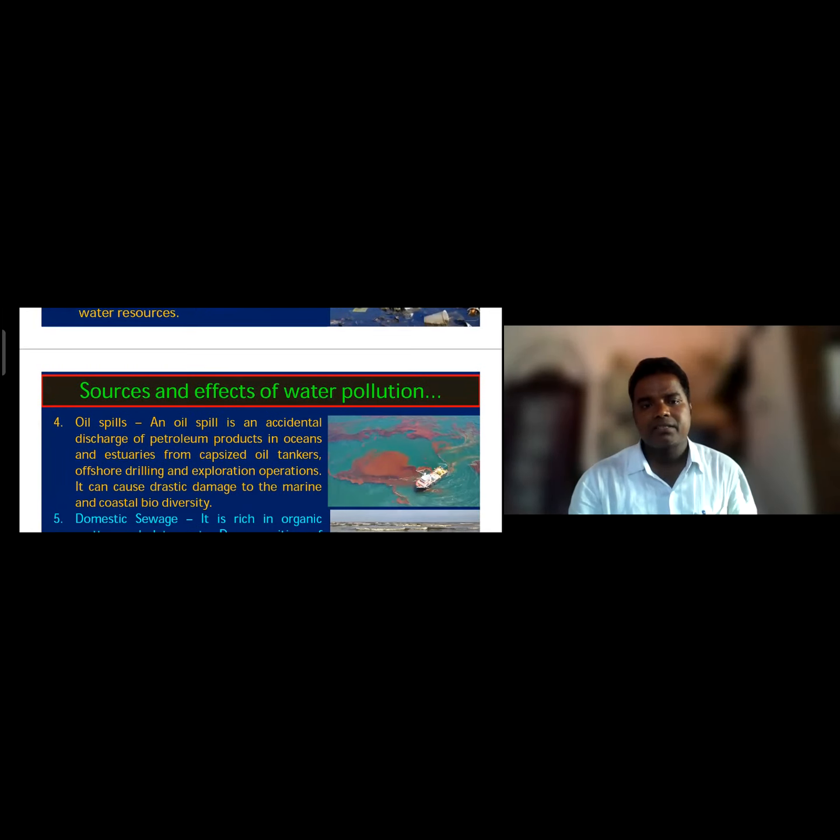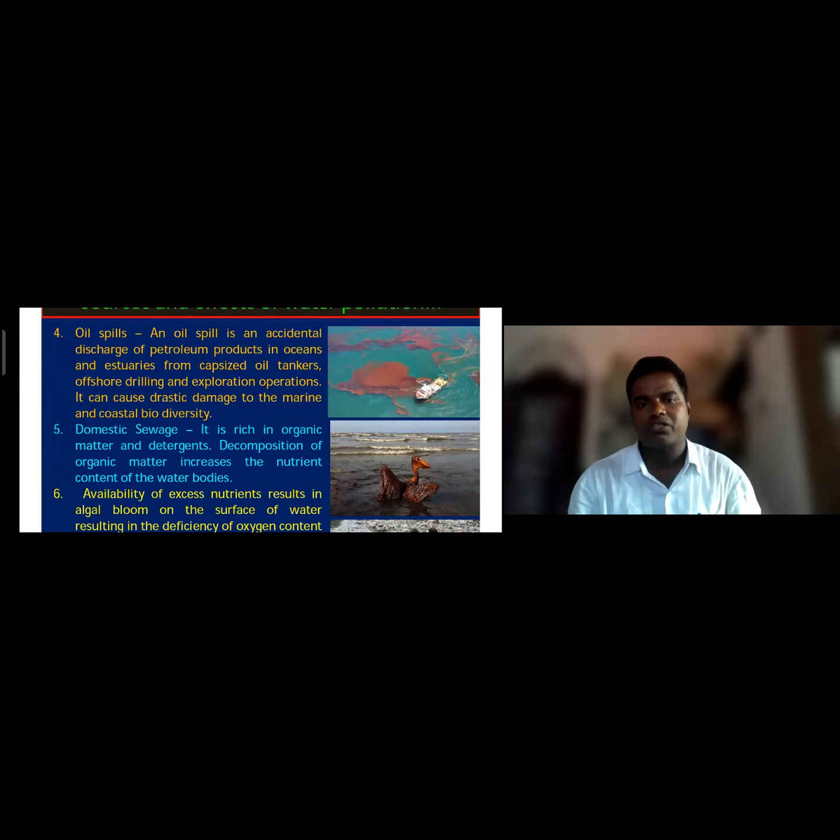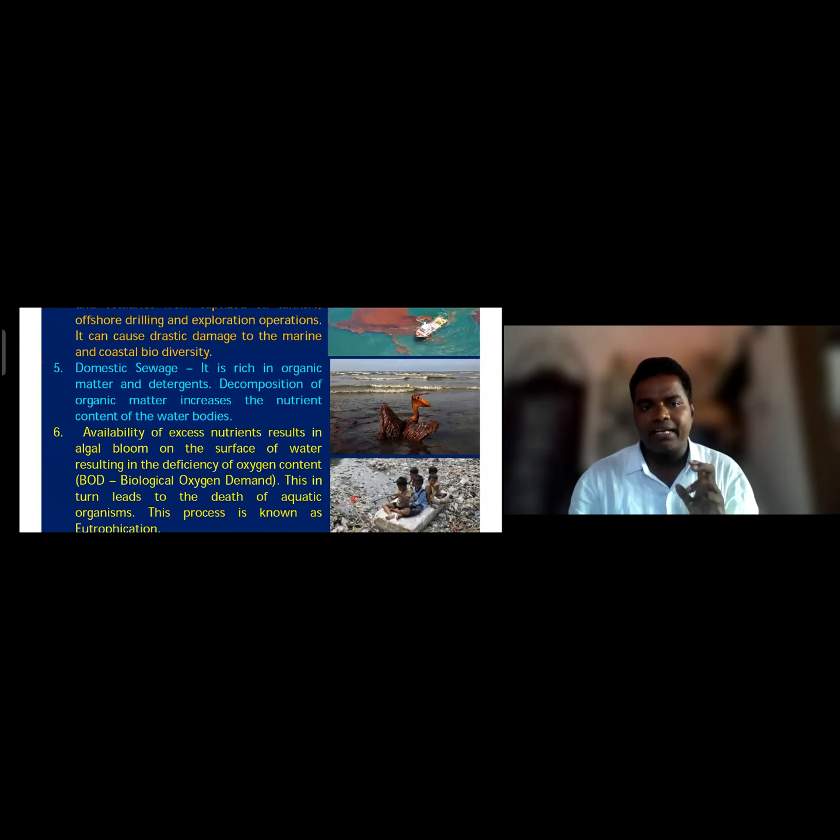Like oil spills, which pollute the water, and domestic sewage, which pollutes the water, the availability of excess nutrients results in algal blooms. Huge amounts of nutrients are released into the pond and algal blooms form. For example, in a mini tank or pond, you must have observed algal blooms forming on the surface of the water. These algal blooms utilize more oxygen than the water below them, so many organisms are going to die.